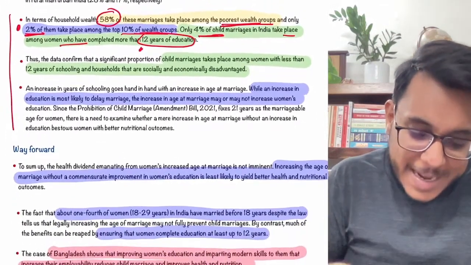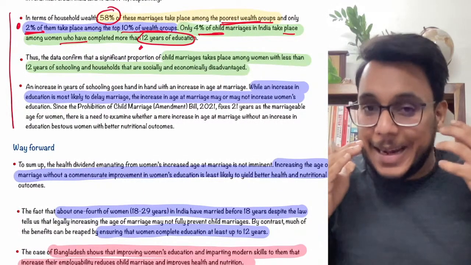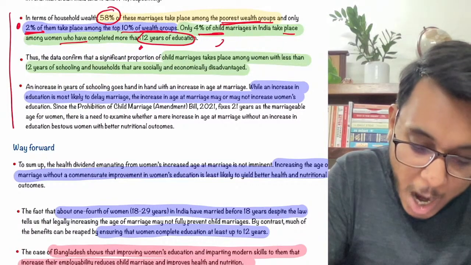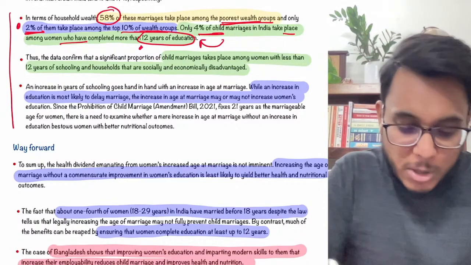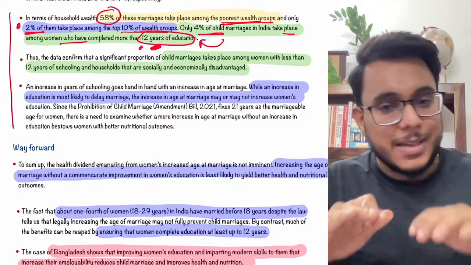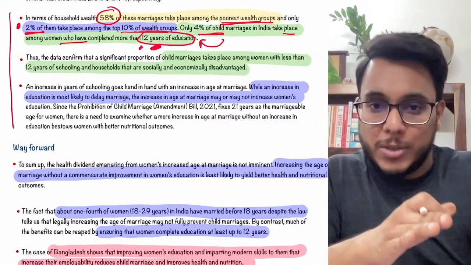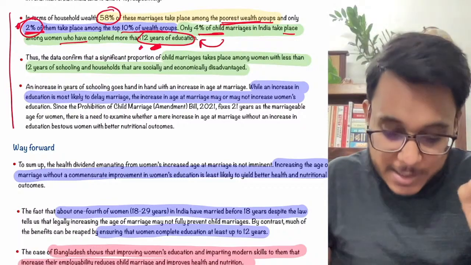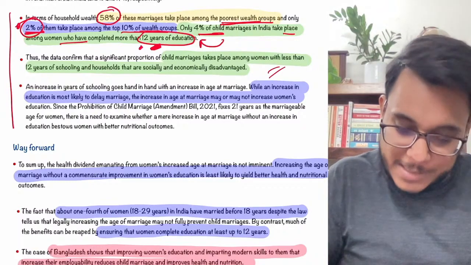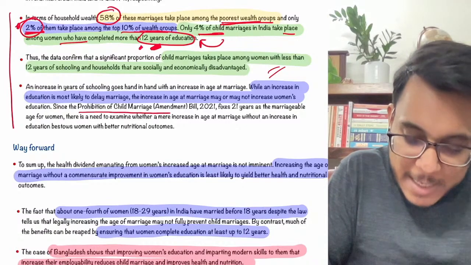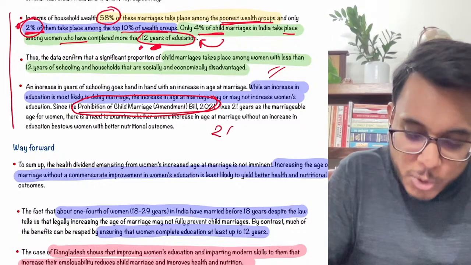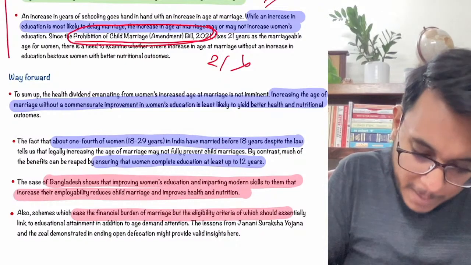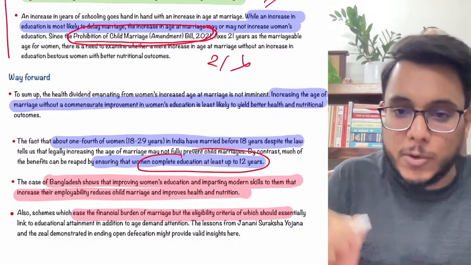So now it has been said that rather than focusing on just increasing the age from 18 to 21 years, you need to focus, number one, on how at least 12 years of education can be provided, because the moment the girl achieves this much education, she will not be married below 18 years, she will be married after the legal age. Second, how to bring economic prosperity to the household. This is something we need to focus upon. Is it clear or not? So the Prohibition of Child Marriage Amendment Bill 2021, which tries to increase the age to 21, will not be an effective fix. We need to make sure that women complete at least 12 years of education.